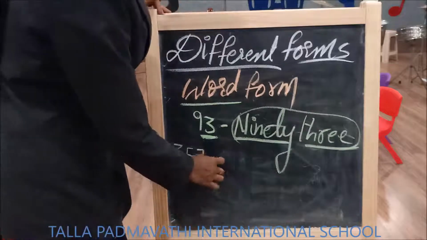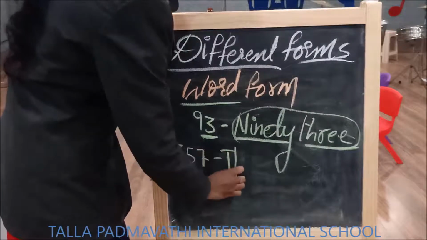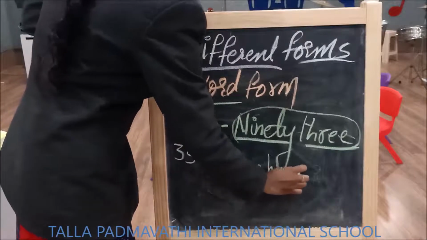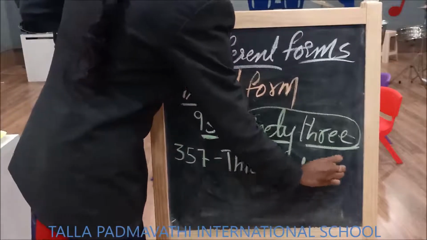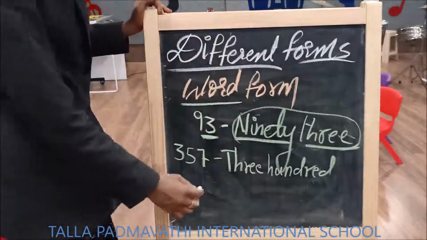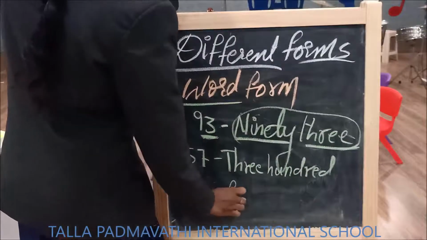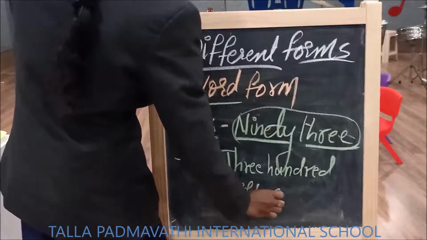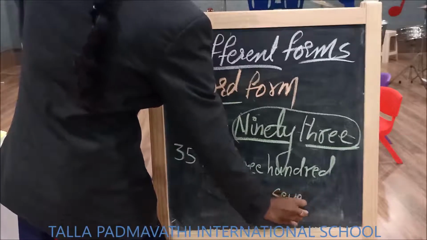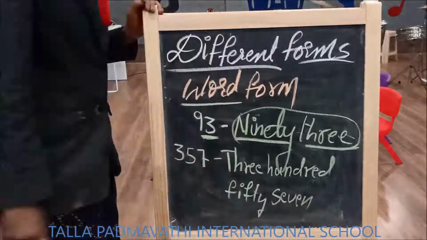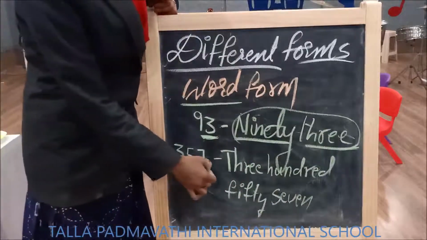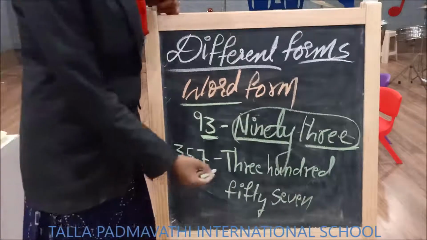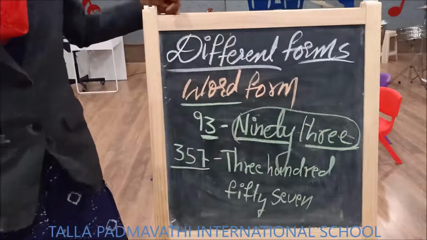So how are we going to write this? This is the word representation of the given number.